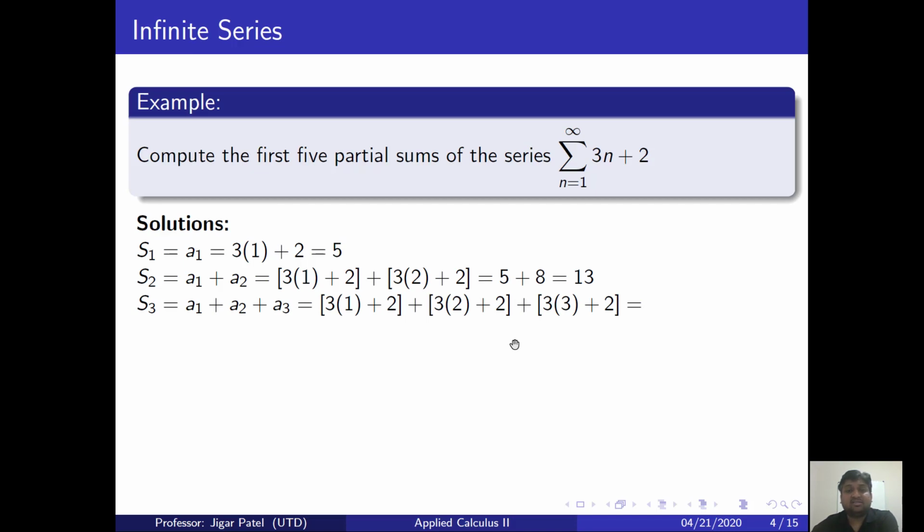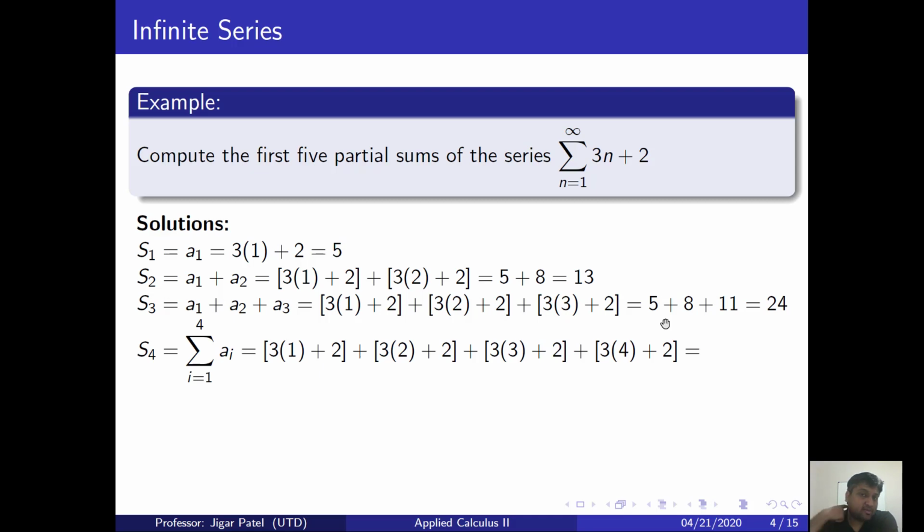Compute S3, the sum of the first three terms, a1 plus a2 plus a3. Plug n equal to 1, 2 and 3, and then add the results together. I get 5 plus 8 plus 11, and the result is 24.